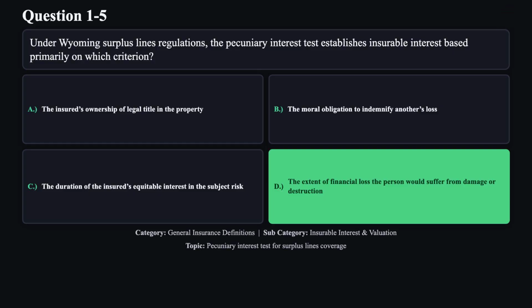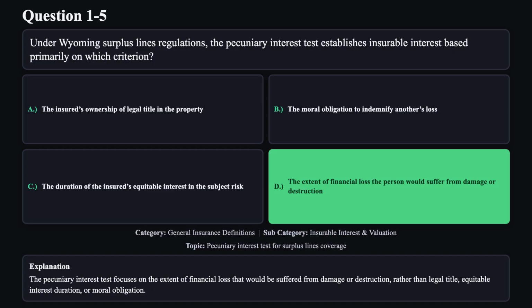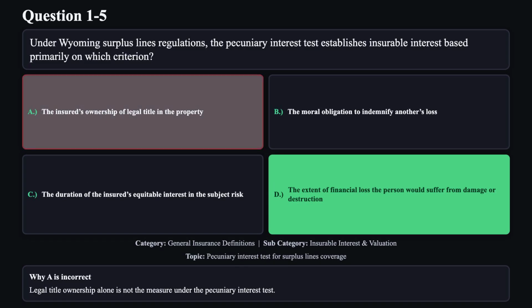The correct answer is D. The pecuniary interest test focuses on the extent of financial loss that would be suffered from damage or destruction rather than legal title, equitable interest duration, or moral obligation. Reason A is not correct. Legal title ownership alone is not the measure under the pecuniary interest test.